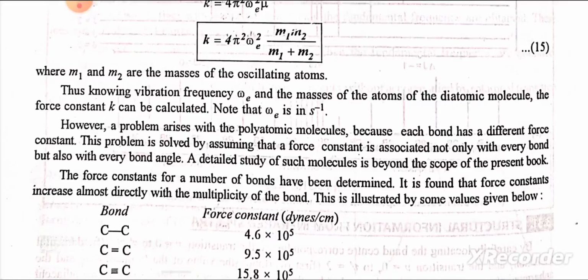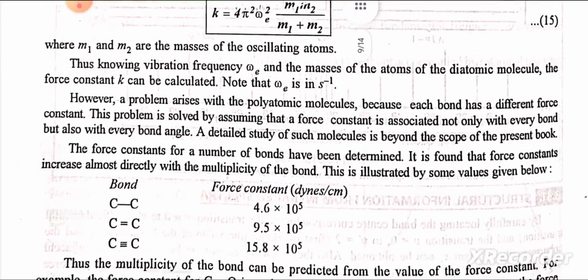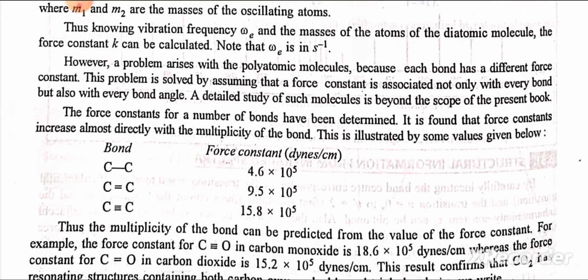However, a problem arises with polyatomic molecules because each bond has a different force constant. This problem is solved by assuming that a force constant is associated not only with every bond but also with every bond angle. A detailed study of such molecules is beyond the scope of the present book. The force constants for a number of bonds have been determined. It is found that force constant increases almost directly with the multiplicity of the bond. This is illustrated by some values given below.